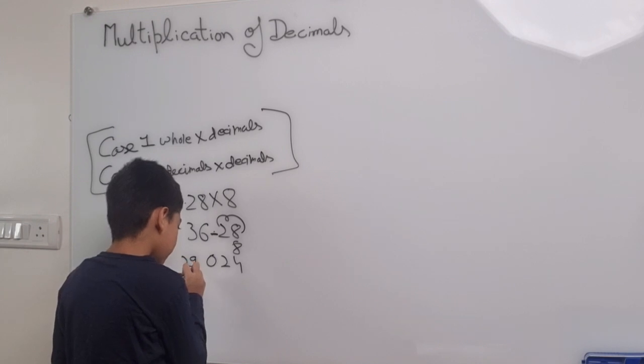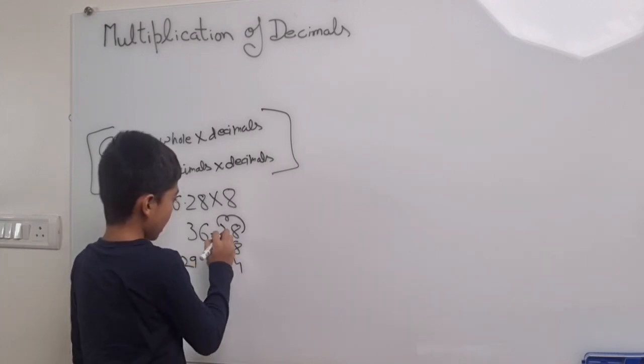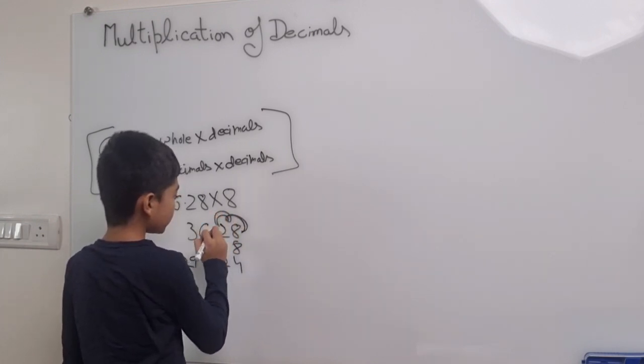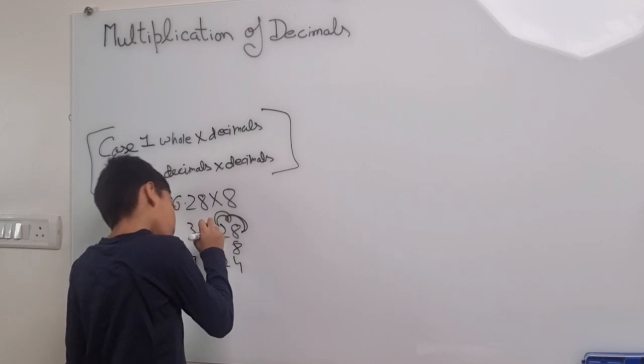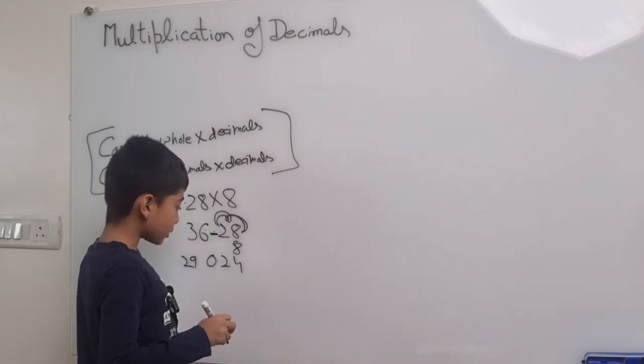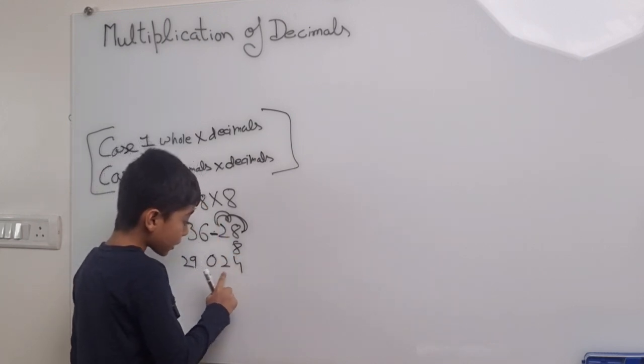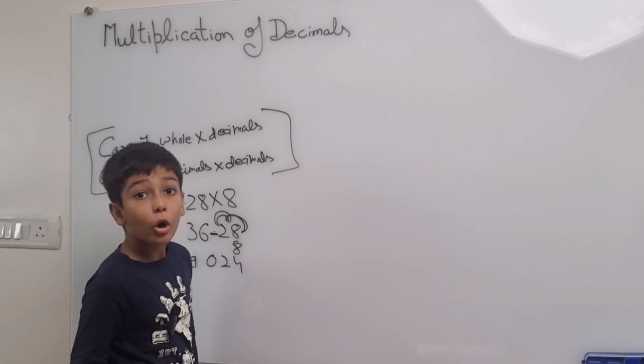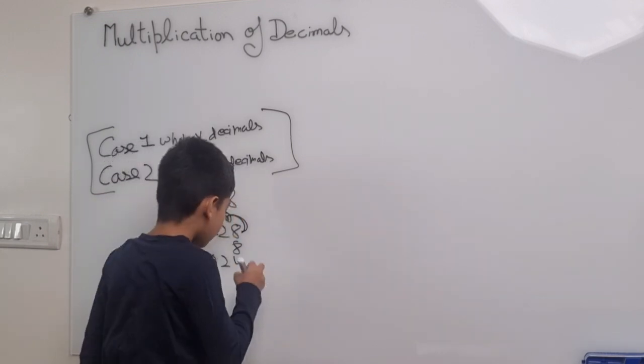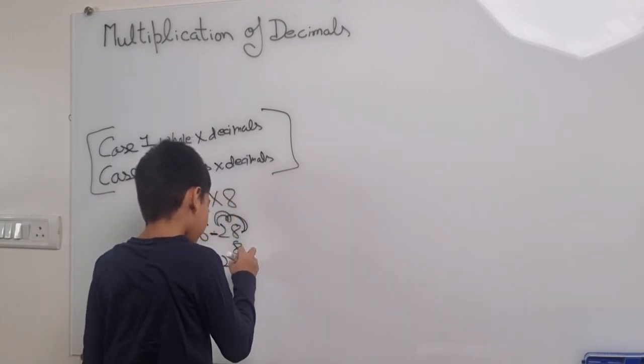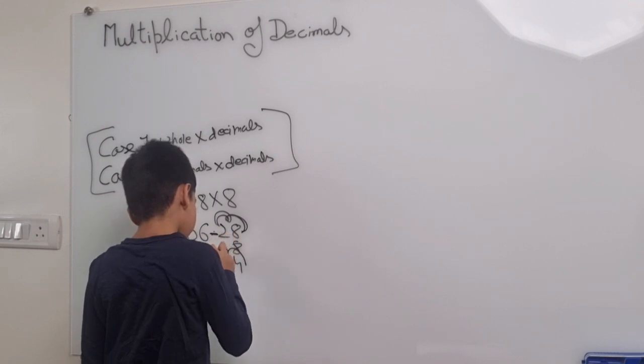9. Like this. And the point was after 2 digits, so in the answer the point will also be after 2 digits. So it will be, here's the point, 1, 2.